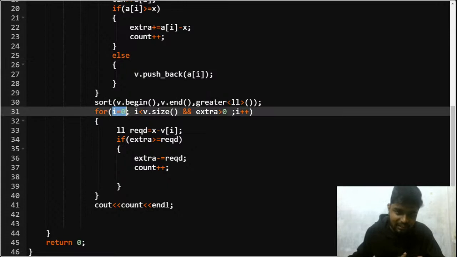And what I'll do is, I start from 0. I'll sort this vector in decreasing order. I start from 0, while i is less than v dot size, and I also need to check if the extra money that I am having is greater than 0 or not. If there is no money, then what are you trying to distribute, man, right? Then go sit with a begging bowl yourself, right?